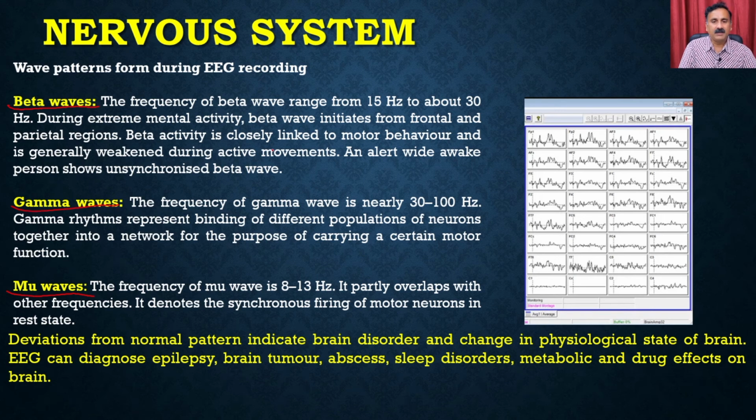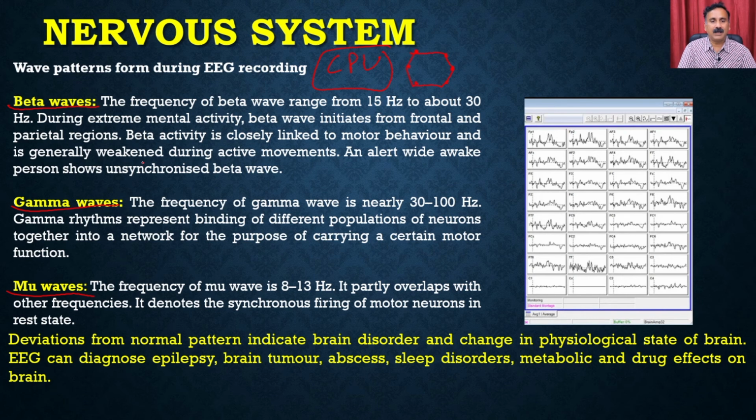Okay, and what is the purpose of the EEG recording? The EEG recording is going to tell you how the circuit is working. The brain is like a computer, right? Within a computer you have different types of circuits, like the processor and the RAM, all of the components. If your computer is not working, what you're going to do is see whether the current is flowing between all these components or not.